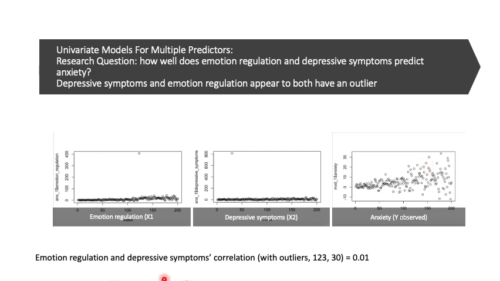And so I ran a correlation between emotion regulation and depressive symptoms, our two predictors. With outliers, they have a correlation of about 0.01.